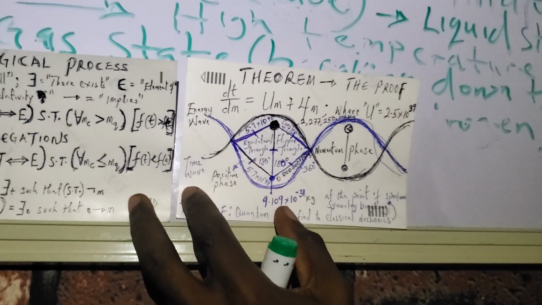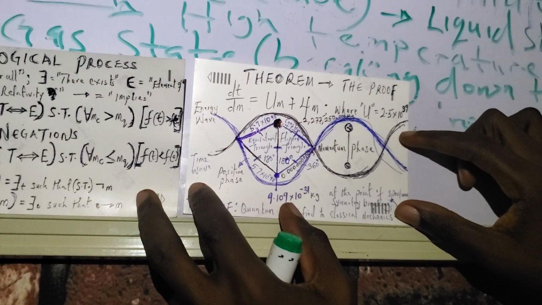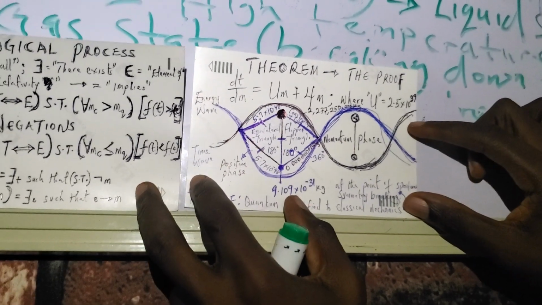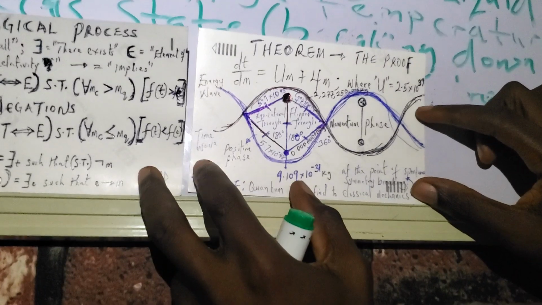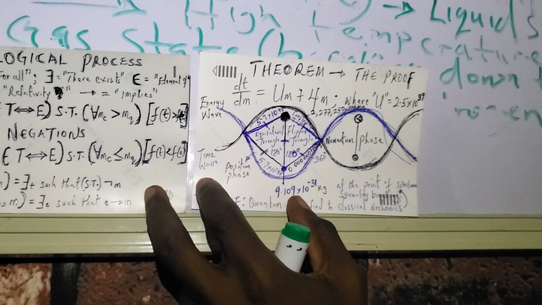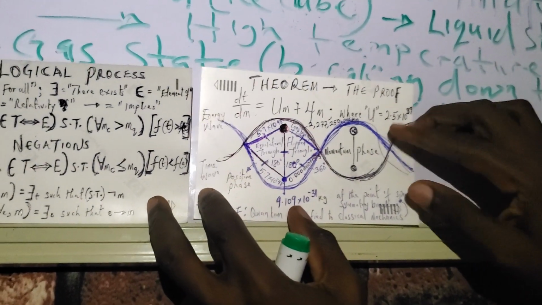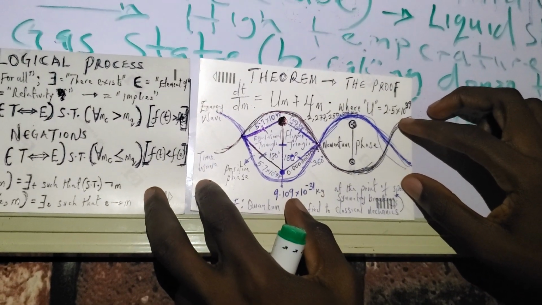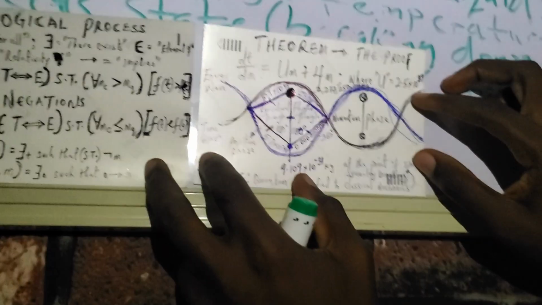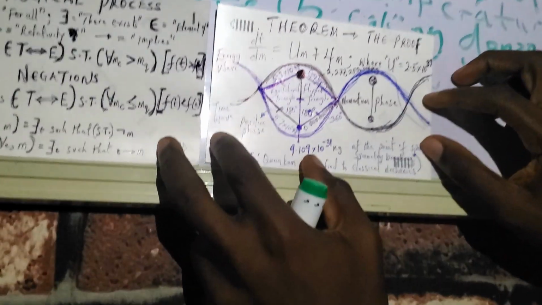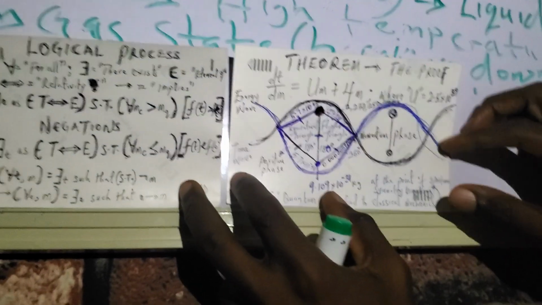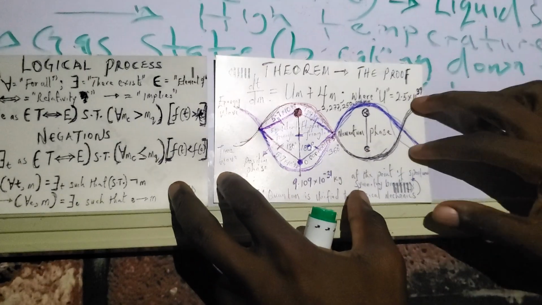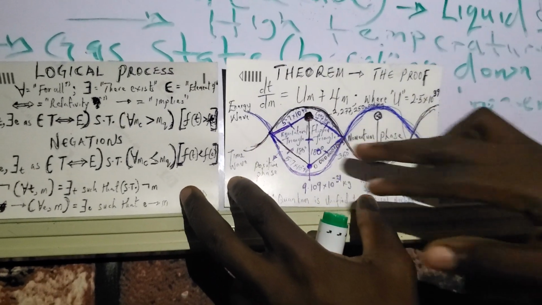You can go to my channel and click on the video and watch it to understand how the formula is derived. Here capital U is the constant speed of the universe, which is 2.5 times 10 raised to the power 39.